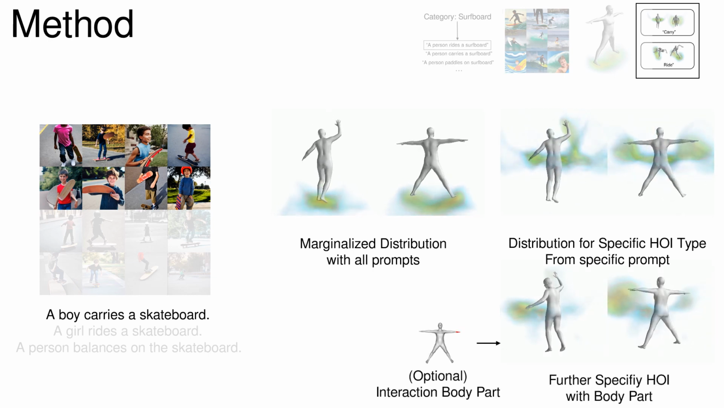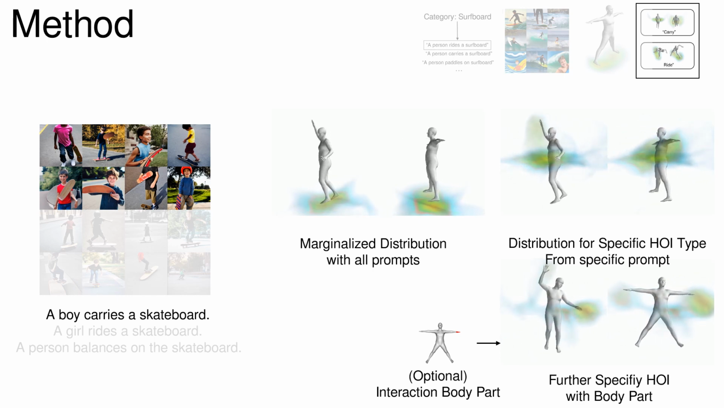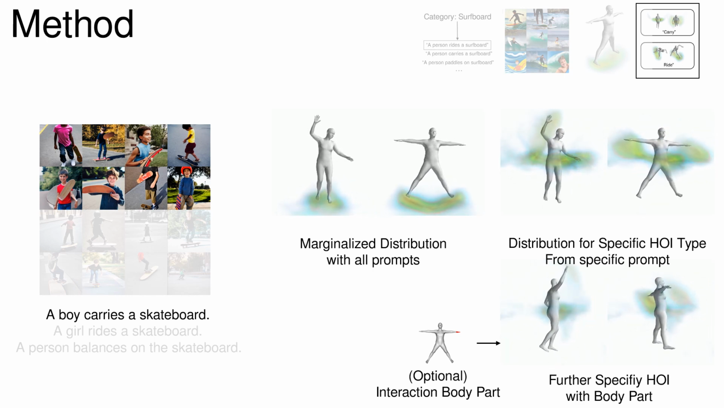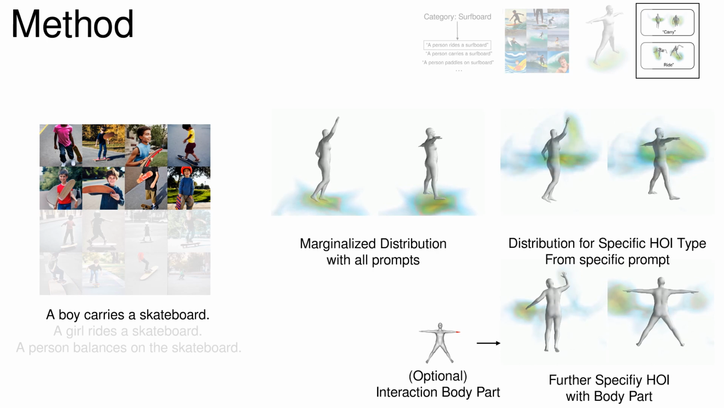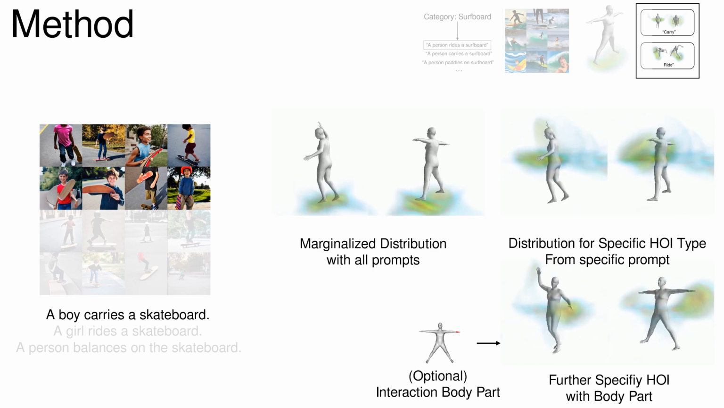Still, there may exist ambiguity due to lack of information in the prompt. Optionally, our method further specify the interaction type using body part, and only aggregate 2D cues if specified body part involves in interaction.